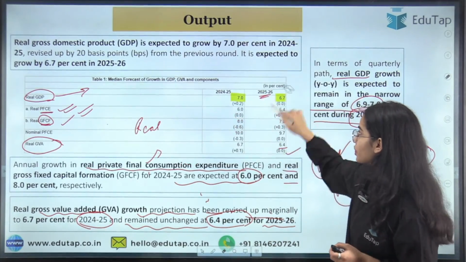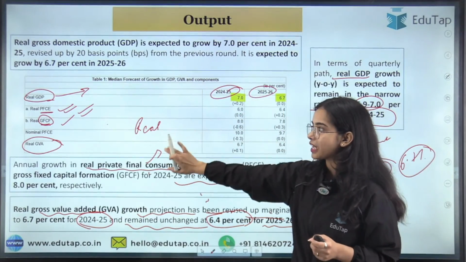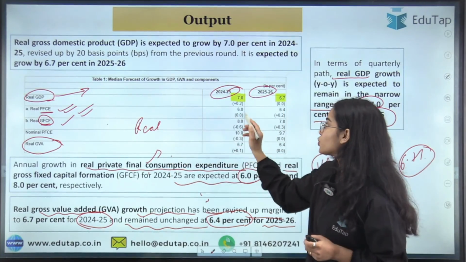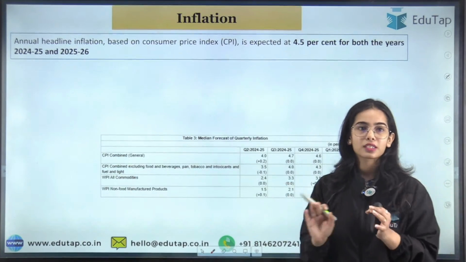And for 2024-25 data, you have to remember the 2024-25 data for the real GDP and real GVA, and for the other categories you can focus on the 2024-25 data point only. Okay, so this is the broad idea.